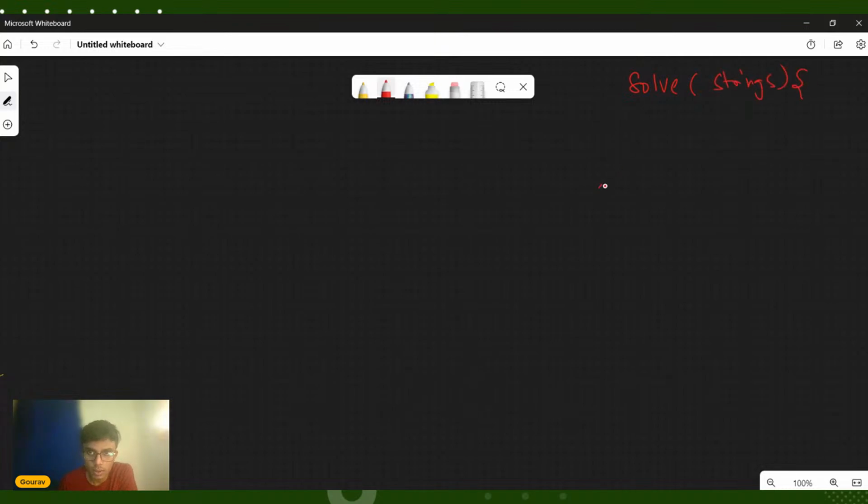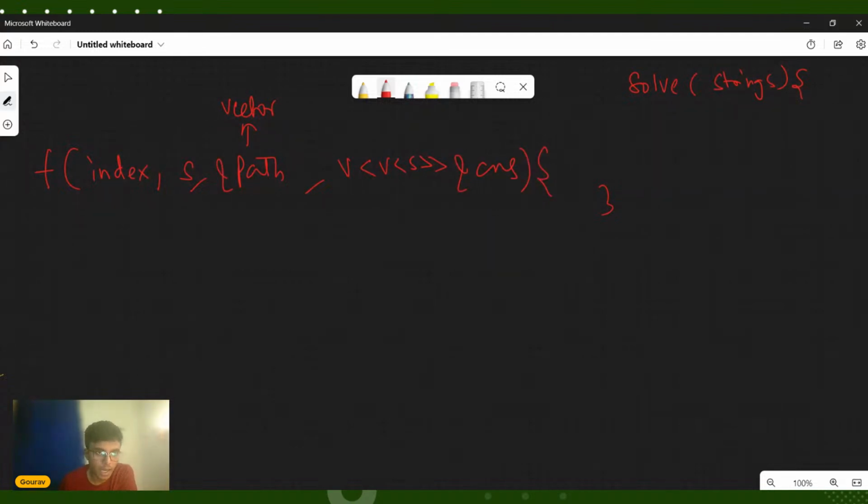Okay. So now I have to create a function f which will accept, the first thing that it will accept is index. The next thing it should accept is a string s. After that, it should accept a vector called path. So this is a vector. And finally, we will also accept a vector of string called answer. Okay. So all these are passed by reference. So we have four things. The first is the index that we are starting from. S is the given string. Path is a vector in which we will store the valid path for every recursion tree that we are having, every recursion path. And once we have reached the end of the path and we have got a valid answer, we will store this path into our result.